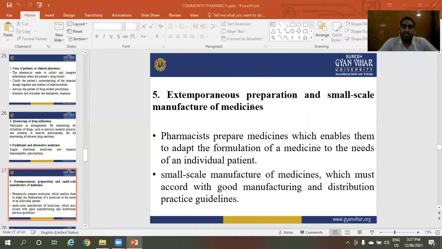Pharmacists prepare medicines, which enables them to adapt the formulation of a medicine to the needs of individual patients. Small scale manufacturing of medicines must accord with good manufacturing and distribution practice guidelines.